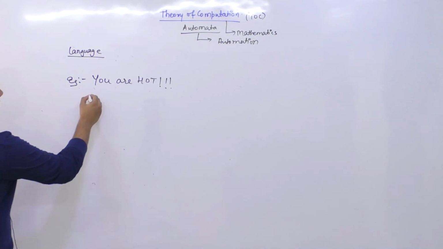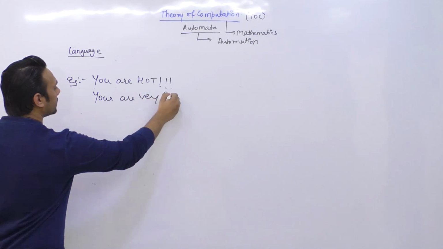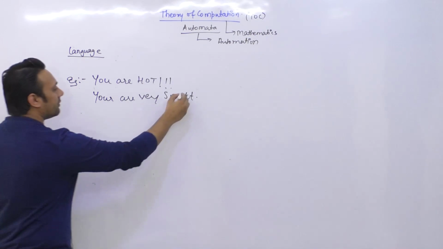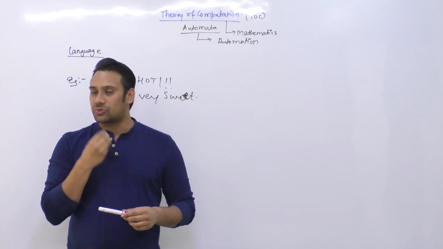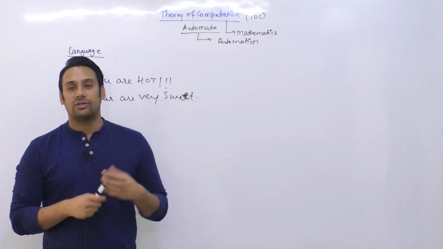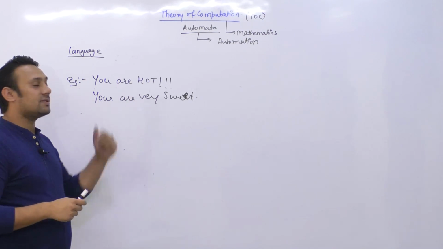In the same way, if I say you are very sweet, अगर मैं बोलता हूं कि आप बहुत स्वीट है, you are very very sweet, इसका मतलब क्या है? आप खाने में स्वीट है, you are sweet because I can eat you, and I feel that you are sweet, और you are sweet because of your nature, right? So this sentence is having two meanings.